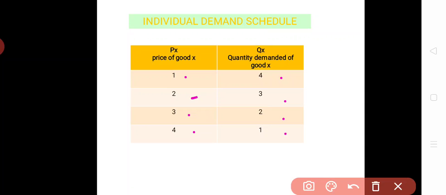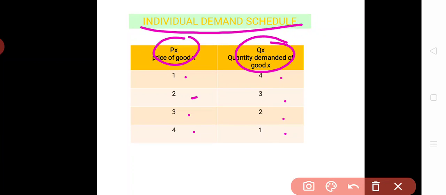This is because of the law of demand, which we will study further. So in this demand schedule, there is price and there is quantity demanded by only one consumer. If a table shows the price and quantity demanded of one individual only, then this is known as an individual demand schedule.